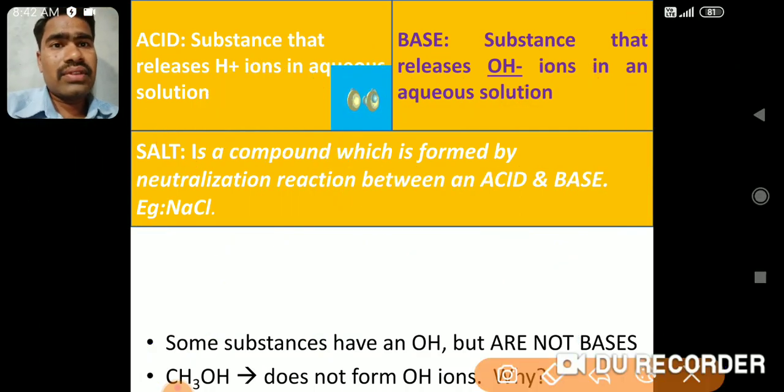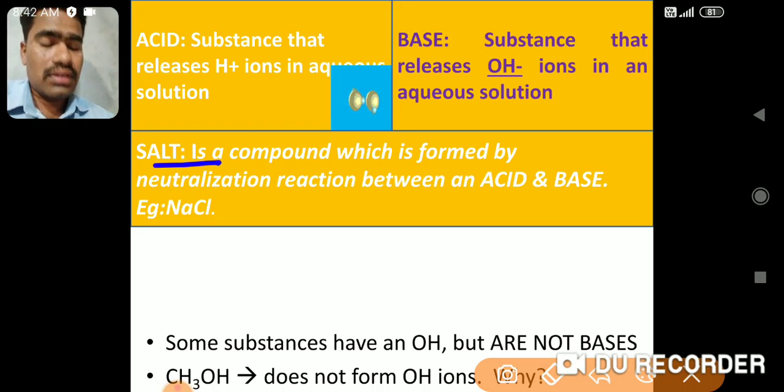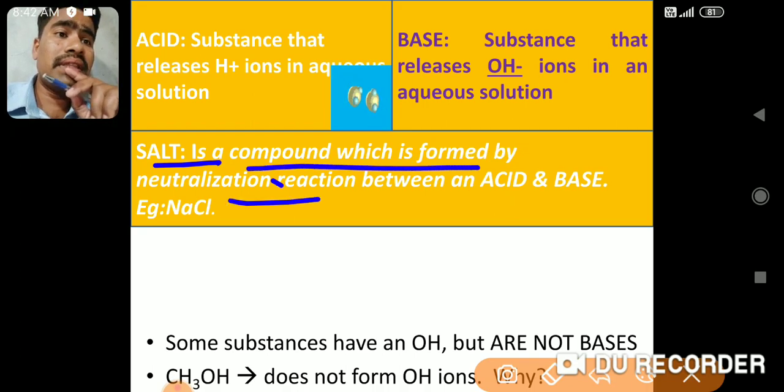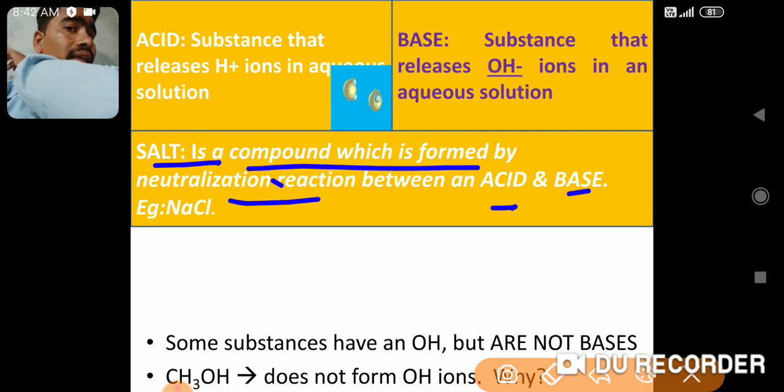Now the third point of this chapter heading is salts. Now what do you mean by salt? What are salts? Now see, a compound that is formed by a neutralization reaction between the acids and bases. Whenever a neutralization reaction takes place between acid and base. Now you will say, sir, what does neutralization mean?